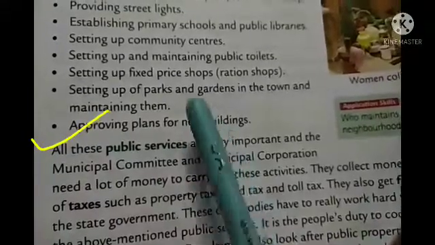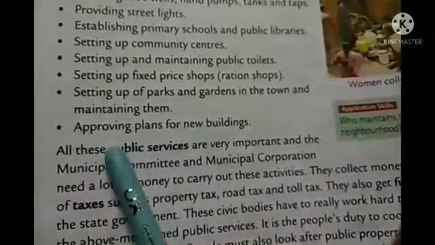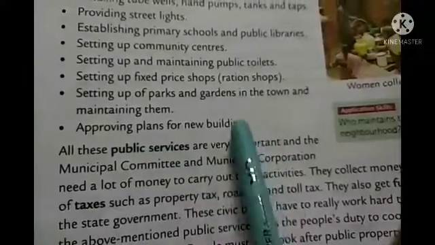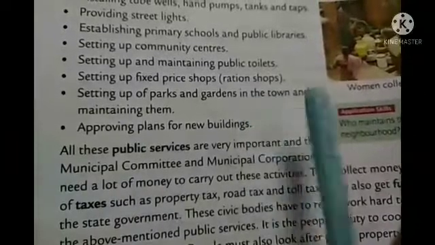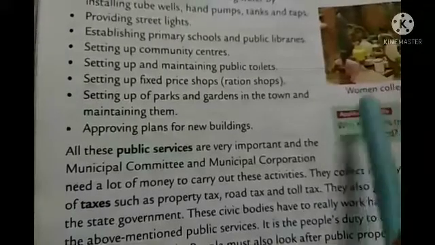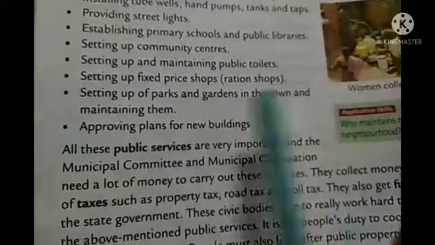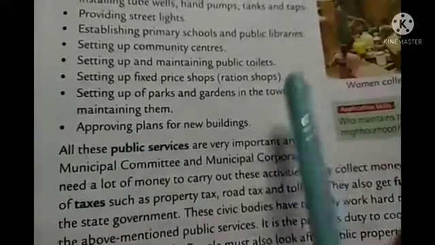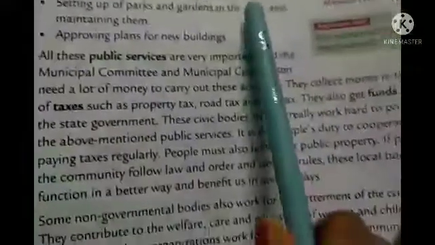So for new buildings, the municipal corporation has the right to approve the building structure, because it depends upon so many factors, like the soil type, what type of building should be made, and whether it will be good for that area or not. So everything is taken under the municipal corporation. So approving plans for new buildings also comes under the responsibility and function of the municipal corporation. So I think you understood what the functions are.